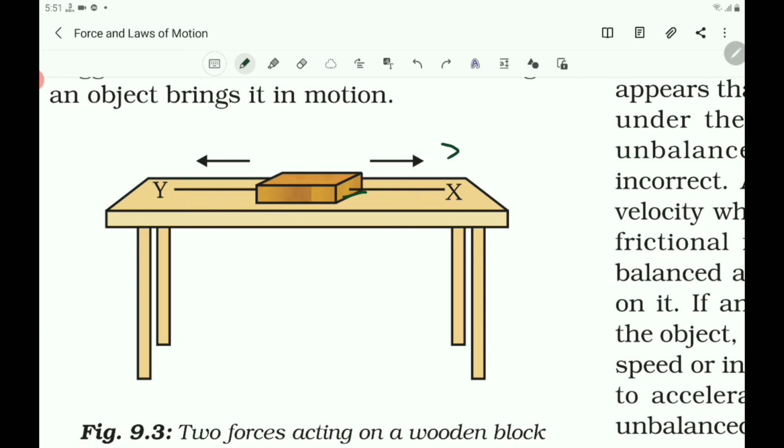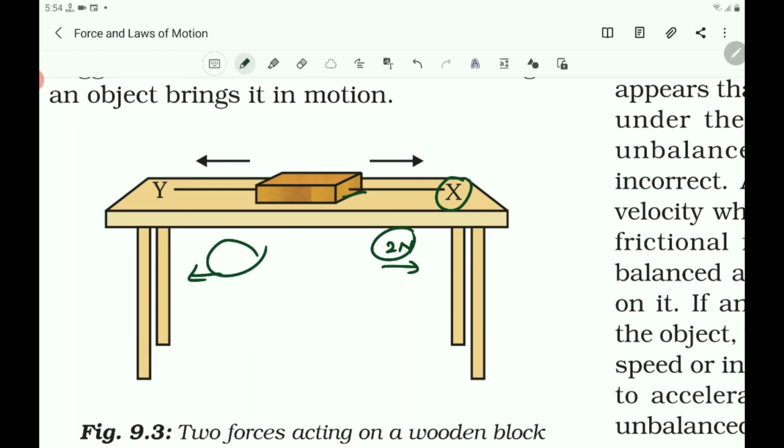Block will move in the direction of the greater force. The block would begin to move in the direction of the greater force. So in the second situation, the forces are unbalanced forces. Let the magnitude of the forces be 2 N in this direction by x, and here also 2 N by y in this direction. Here both are equal forces, so the forces are balanced and the block will not move.